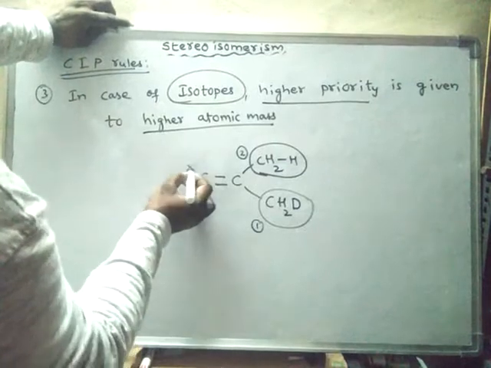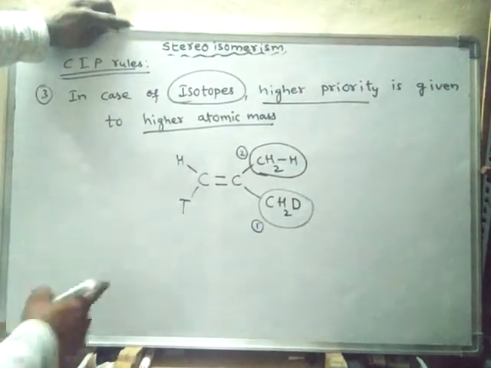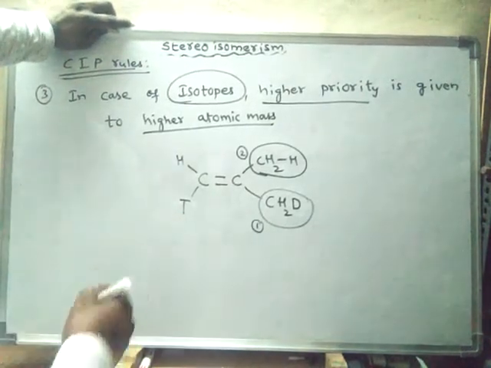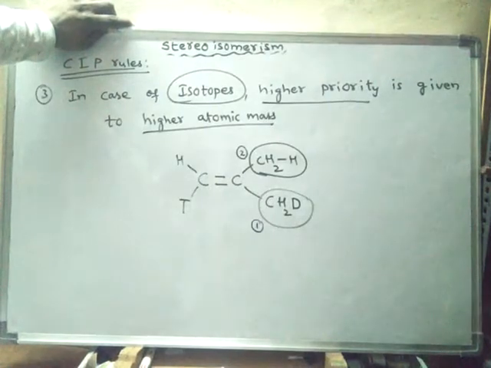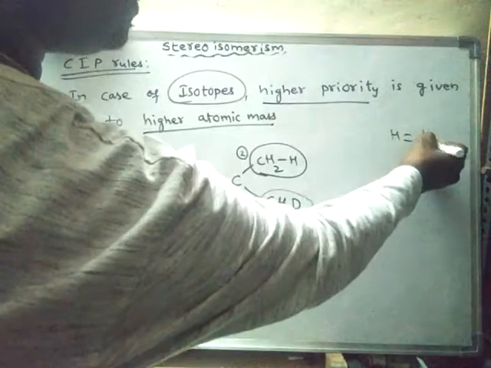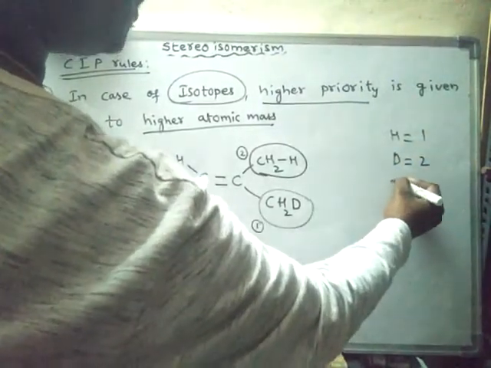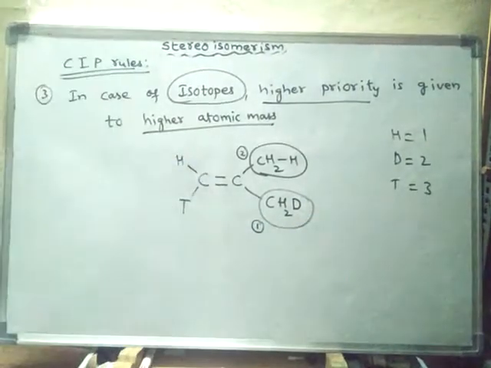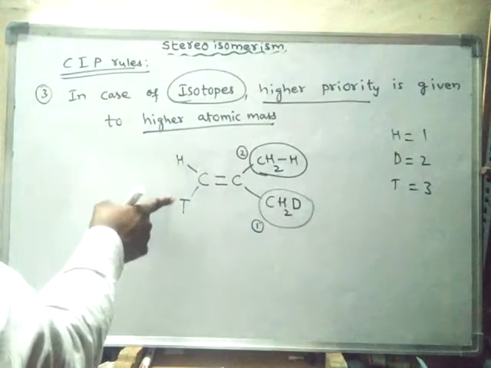Suppose if it is like this, tritium is also another isotope of hydrogen, a radioactive isotope. Its atomic mass is 3. See, normal hydrogen atomic mass is 1, deuterium atomic mass is 2, whereas tritium mass is 3 units. Now these two are also isotopes.